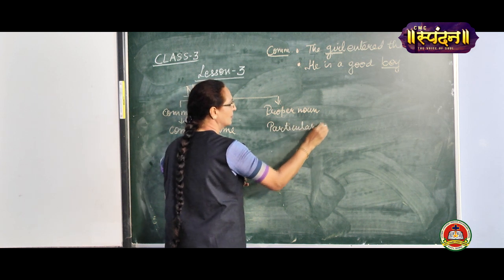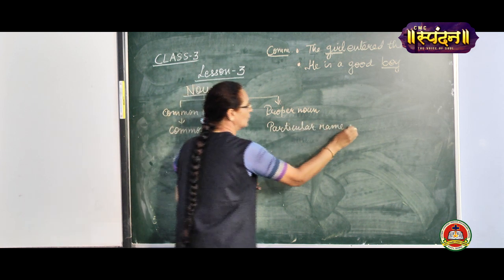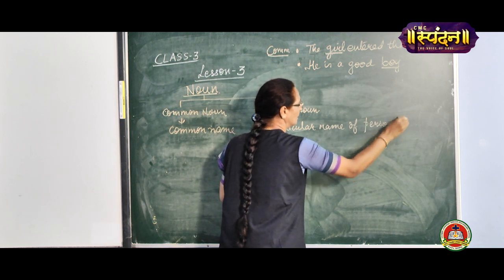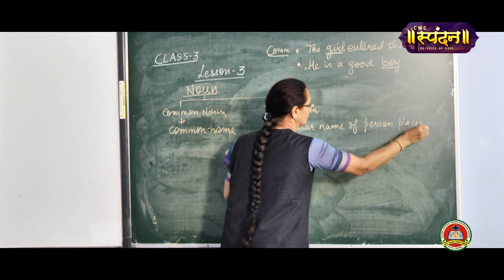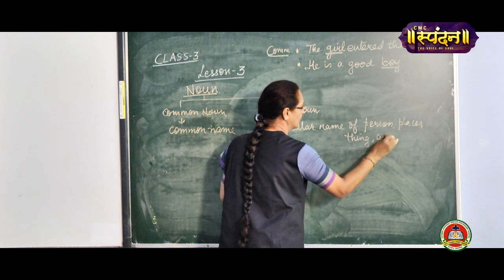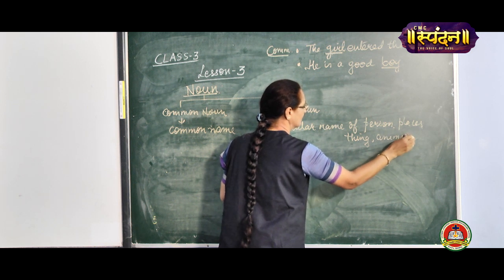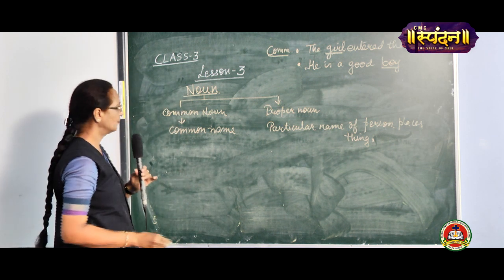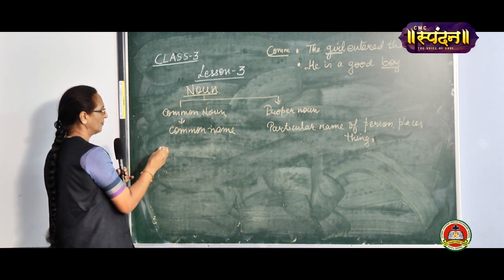Proper noun is the particular name of persons, places, things and animals. Okay?